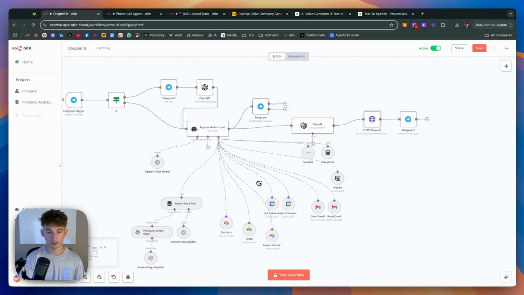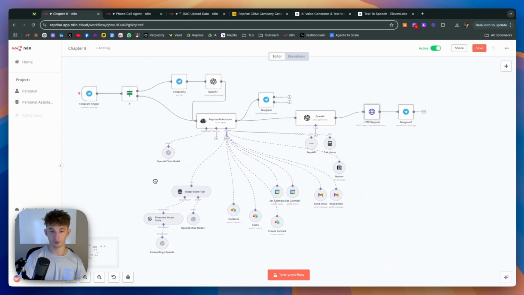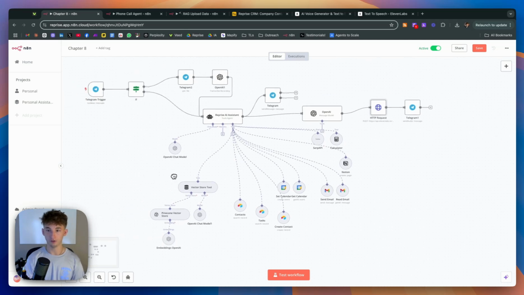So that's really it. It's a relatively straightforward build, but I just wanted to show you how you can use something cool and get really creative, like using 11 Labs to talk back to you, which I think is super awesome, and I think this will inspire a lot of different ideas from here. So please use this to leverage yourself and build even cooler things and share it with me. I would love to see what you guys come up with.